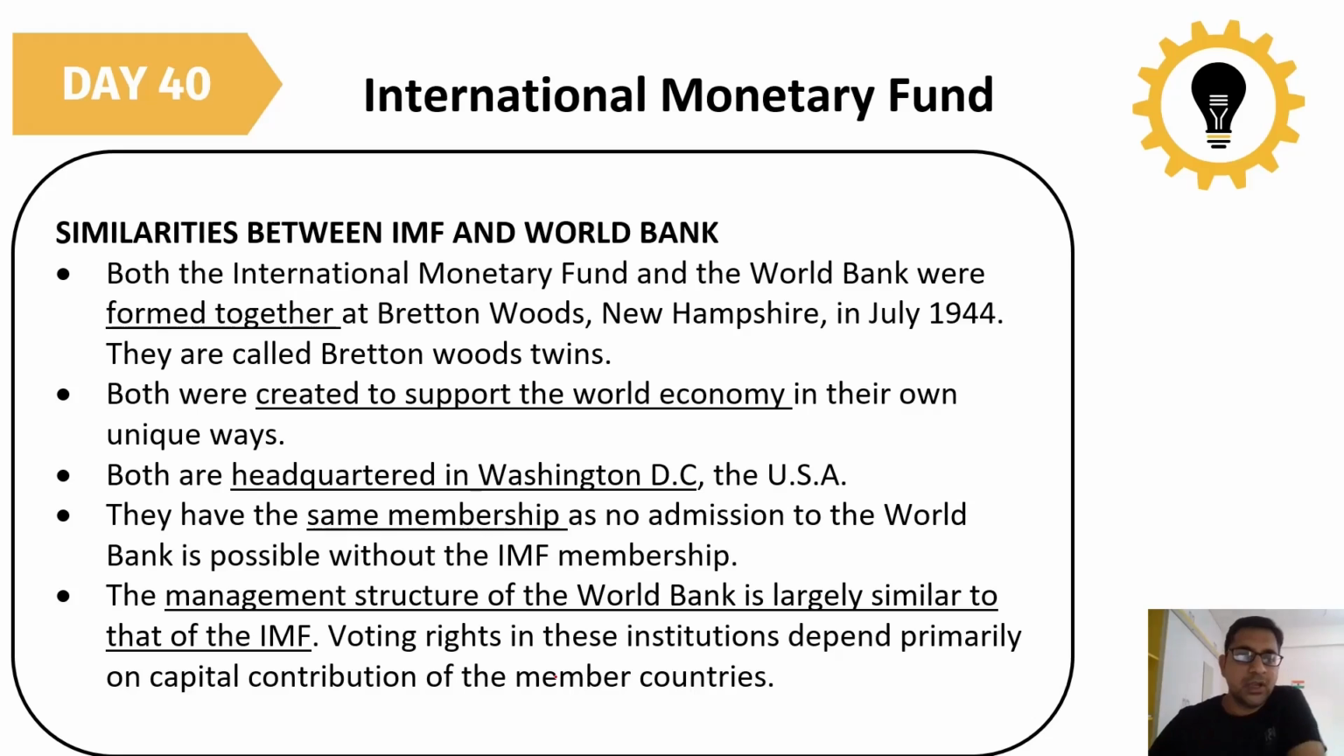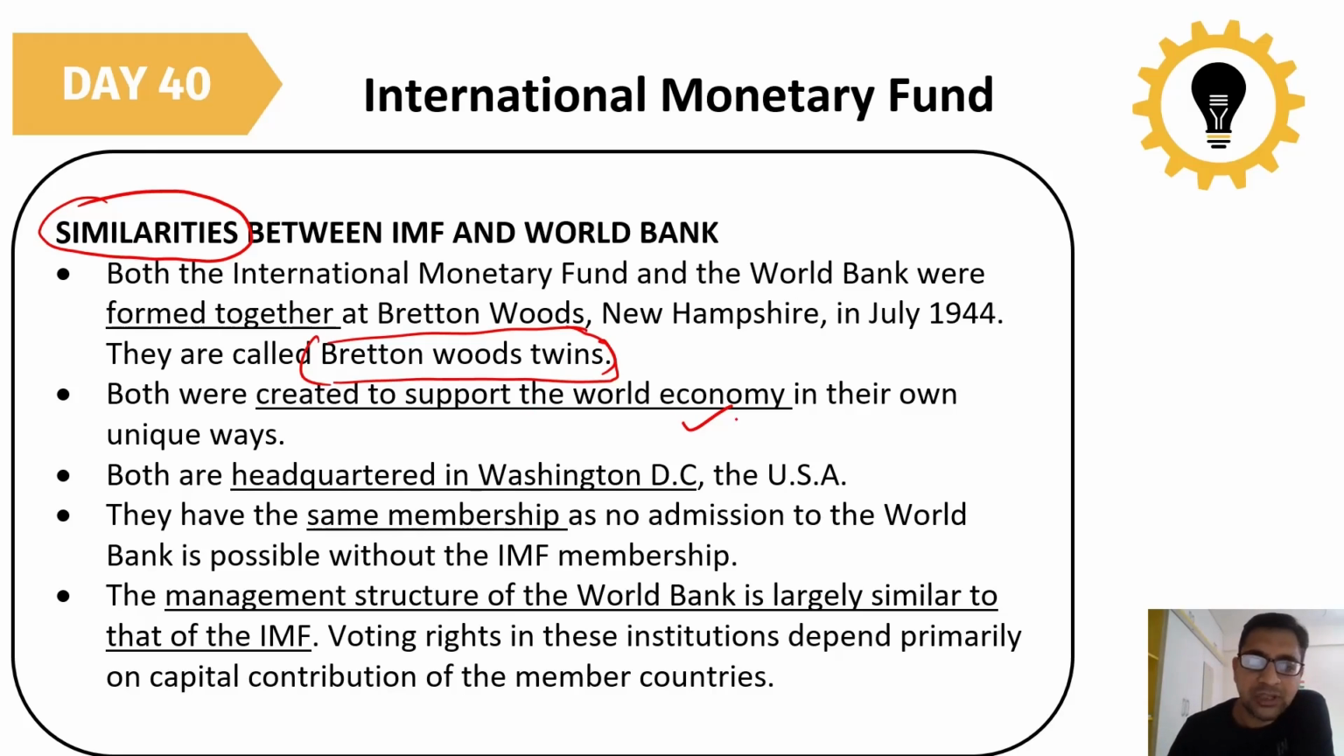Both the International Monetary Fund and the World Bank were formed together at the Bretton Woods Summit in New Hampshire in July 1944. That is why they are called the Bretton Woods twins. Sometimes you can be asked what the Bretton Woods twins are. You can tell them the IMF and the World Bank are the Bretton Woods twins. Both were created to support the world economy in their own unique way.